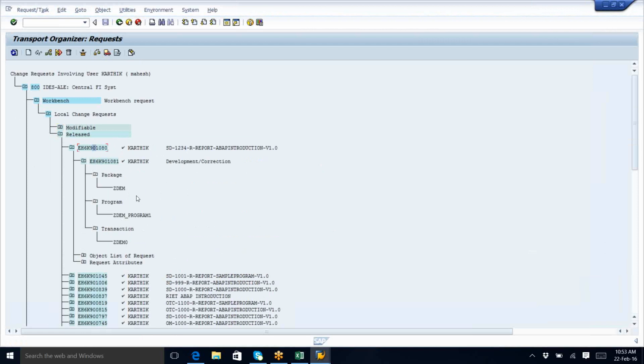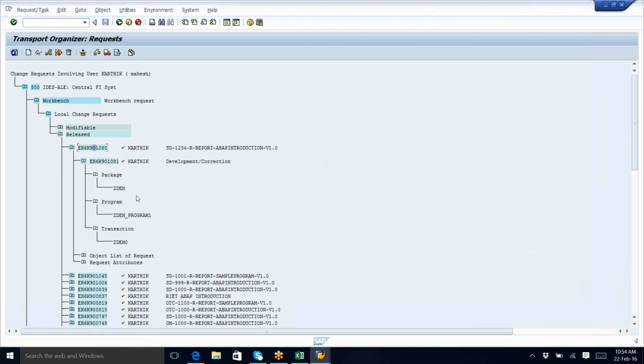We are just releasing these to the basis people. Once we release the transport request, we say to the basis people that I have released the transport request, please put it in the quality. Then they will keep it. Okay. So for saying to the basis people, they will ask approval from the governance team. The governance team are the people who give the approval to move the transport request to the quality. There is a process in between.